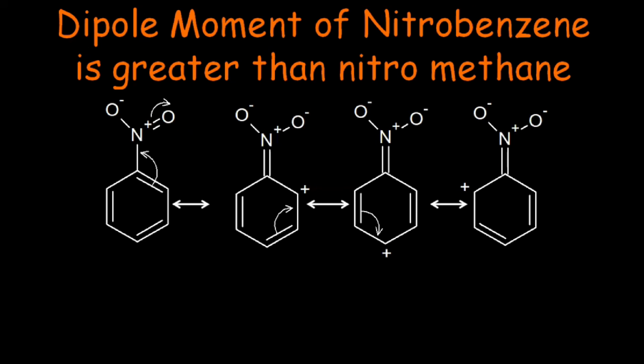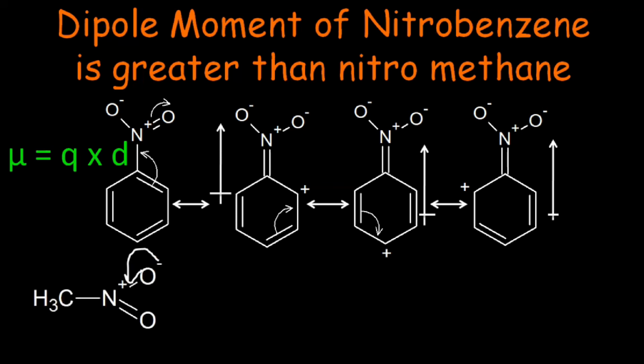As the dipole moment is directed from the positive to the negative center, in the case of nitrobenzene, its direction will be upward. The dipole moment is equal to the product of charge and distance. The greater the distance, the greater the dipole moment of the molecule. In the case of nitrobenzene, the distance between the positive and negative center is greater in the second, third, and fourth resonating structures.